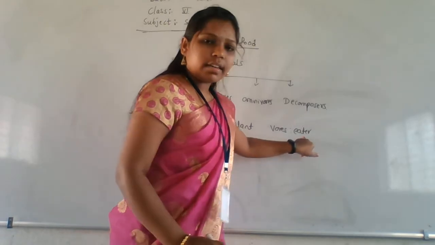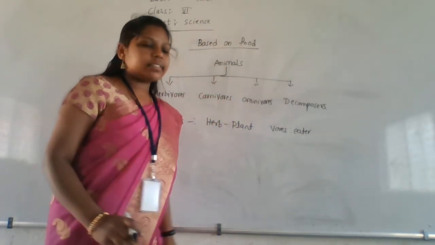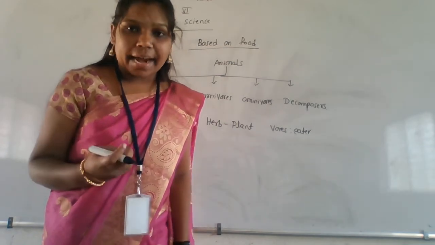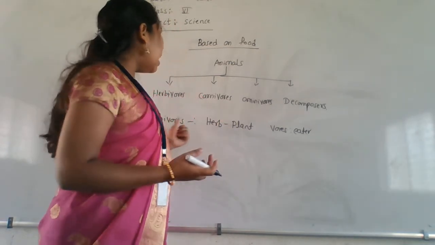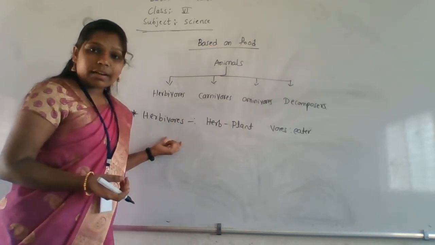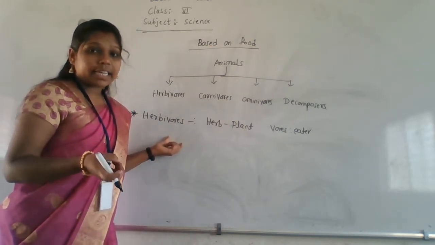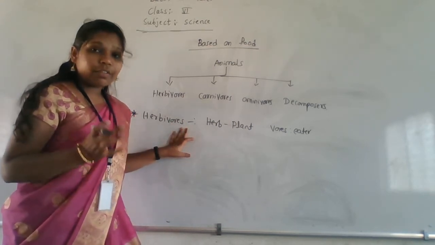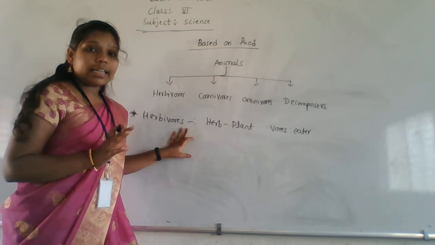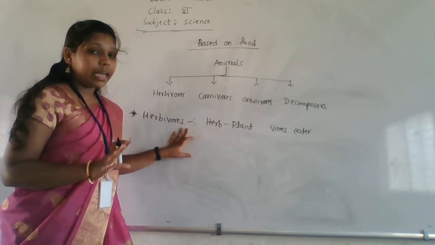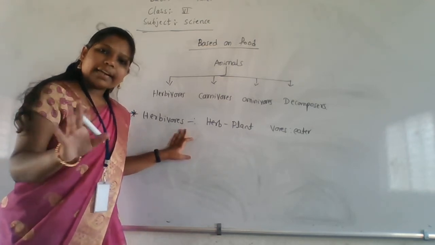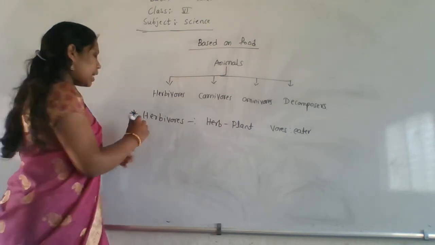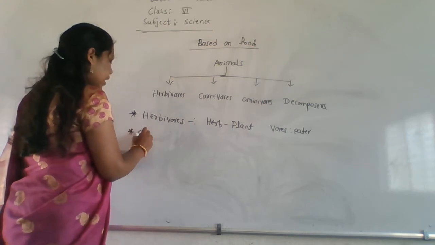Next, vorous means eater. Eater means the animal which is eating. I hope everyone understood that meaning. So herbivorous: herb means plant, vorous means eater. The animals which are eating only plants as food are called as what? Herbivorous. They don't eat other animals and all those things. They eat only plants. Those animals are called herbivorous. Okay, next one is carnivorous.